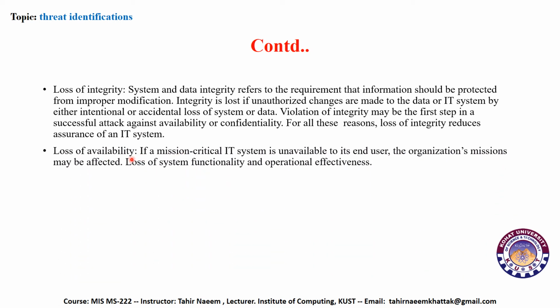Loss of availability. If a mission critical IT system is unavailable to the end user, the organization's mission may be affected. Loss of system functionality and operational effectiveness. So we have to ensure that the system is available to the user anytime he wants. If the system is unavailable for a brief period of time, then the system becomes dysfunctional. It also depends on how critical the system is.